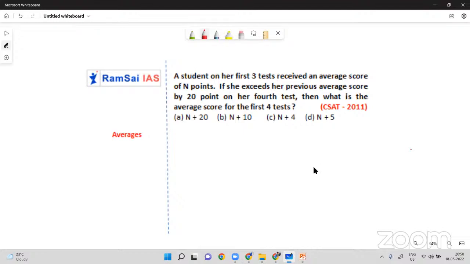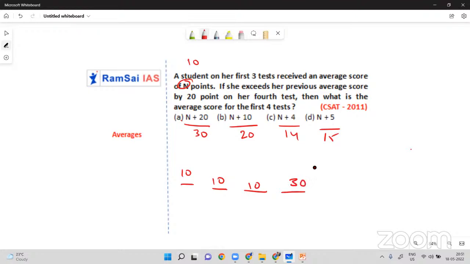Just imagine n equal to 10, because n plus 20, 10 plus 20, 30, 10 plus 10, 20, 10 plus 4, 14, 10 plus 5, 15. All the 4 options are different, na? So just imagine n equal to 10. A student on her first 3 tests received an average score of 10 points. So for 3 tests, 10, 10, 10. And if she exceeds her previous average score by 20 points in her 4th test, it means in total she got 30.